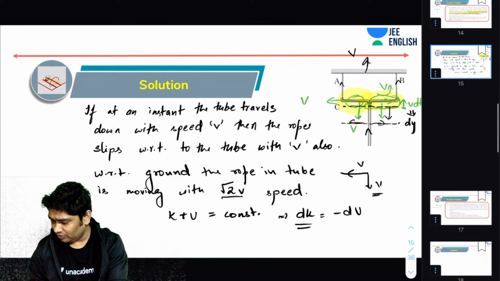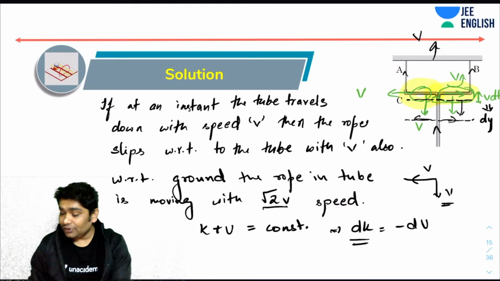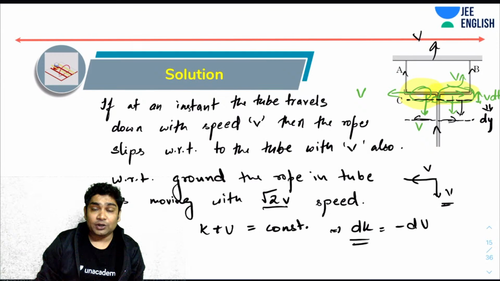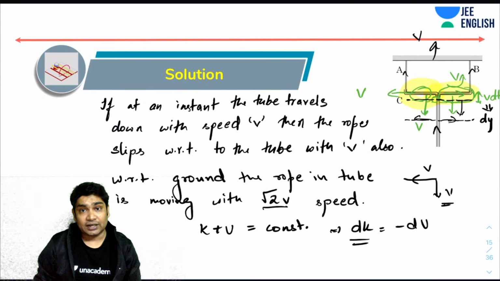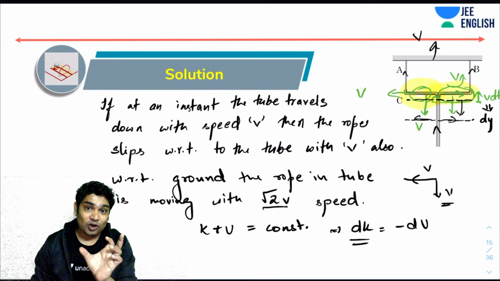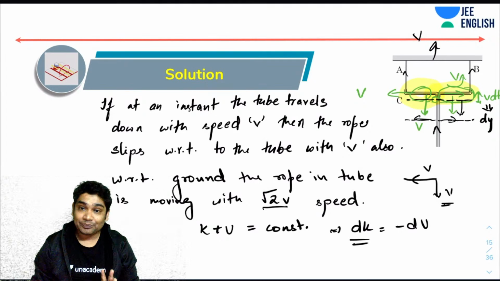So can I say right now what was this kinetic energy? That kinetic energy was half. Now you will also realize that the mass of the rope in the tube is constant. Always the same mass of the rope will be in the tube.